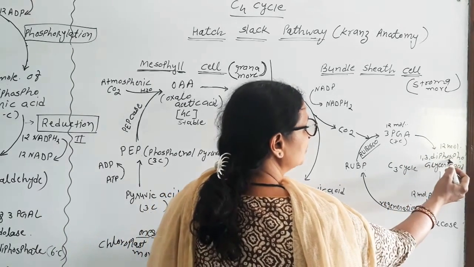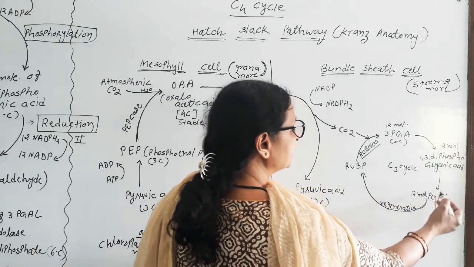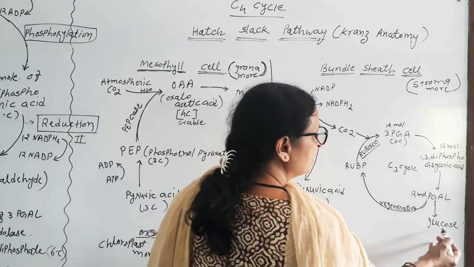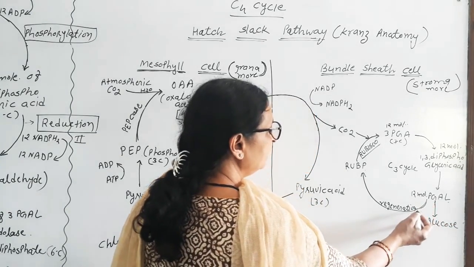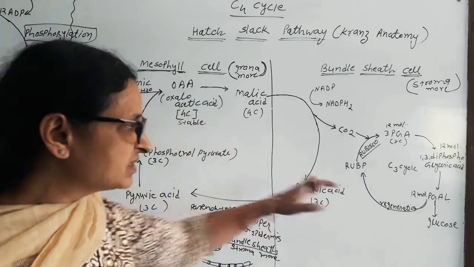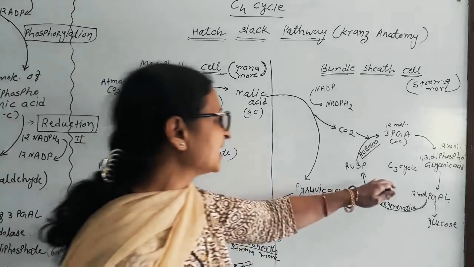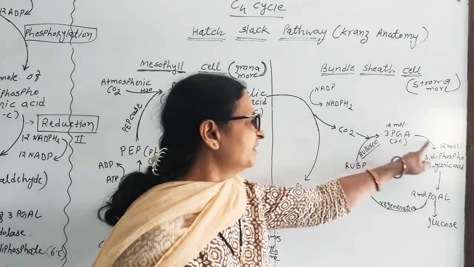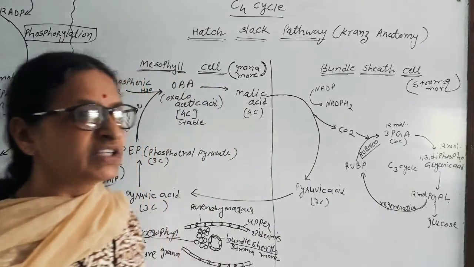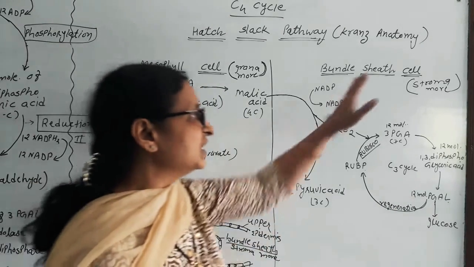And again 1,3-diphosphoglyceric acid, PGAL by sequential reaction produces glucose, and again the PGAL molecule regenerates into RuBP, which we have seen previously, the C3 cycle. So carbon dioxide is fixed in the Calvin reaction in the bundle sheath.